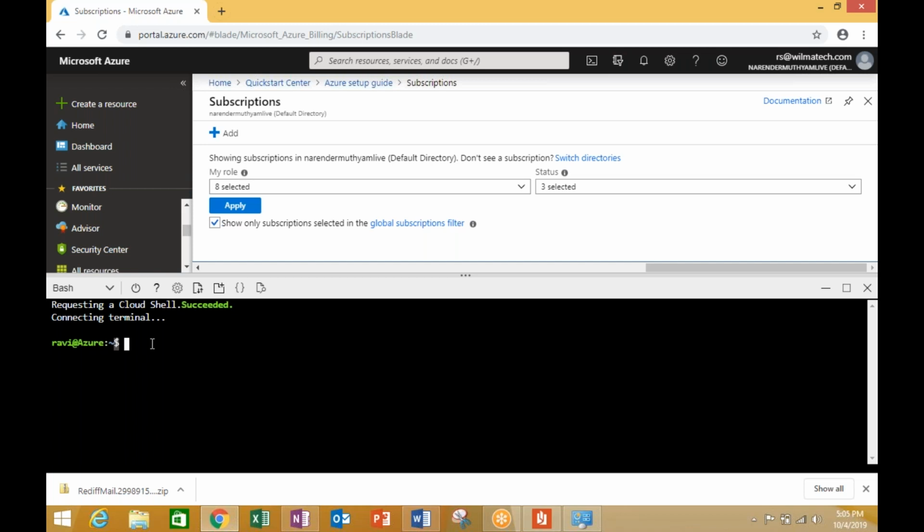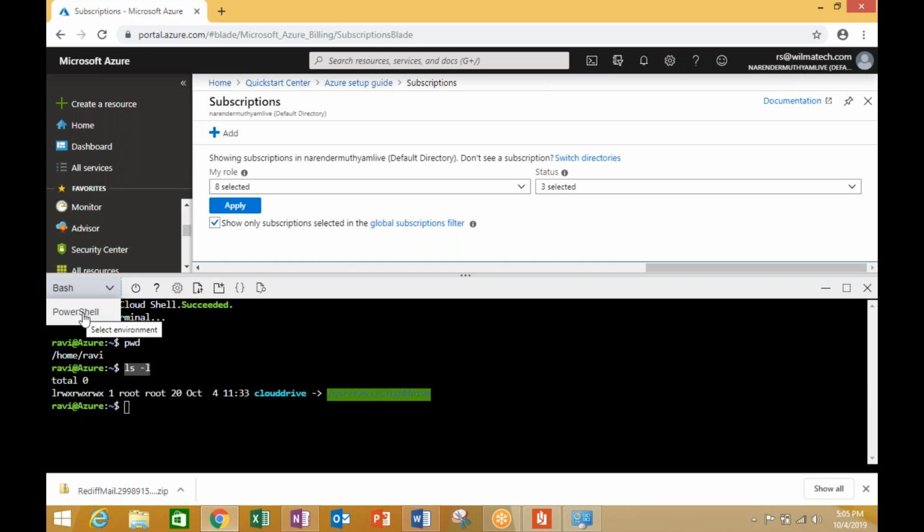For example, if I want to see what my present working directory is, I can just type pwd, and you can see that it shows my present working directory. And if I want to see the different files and directories inside it, I just give the ls -l command.